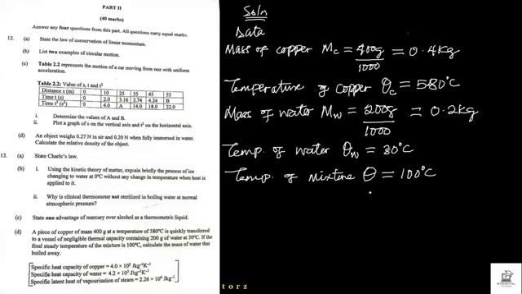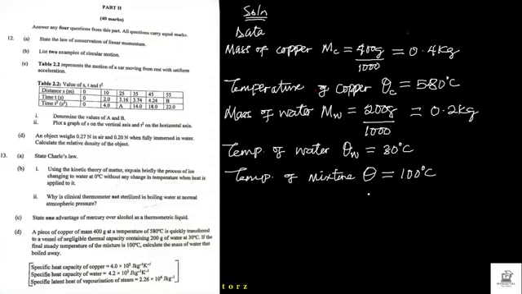Maybe the temperature of boiled water is 100 degrees Celsius, and the temperature of the cold water is, let's say, at room temperature, 25 degrees Celsius. So by the time you pour it into it, you now have a steady temperature of the mixture to be, let's say, 60 degrees or 70 degrees Celsius. I hope you are getting it now. So that is what happened here. By the time the copper at 580 degrees Celsius was transferred into the water that was initially at 30 degrees Celsius, the temperature of the mixture now became 100 degrees Celsius.